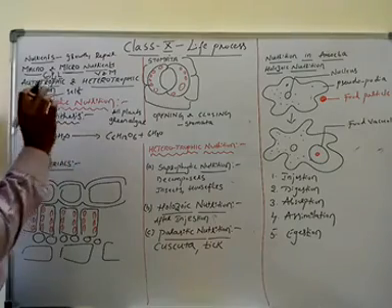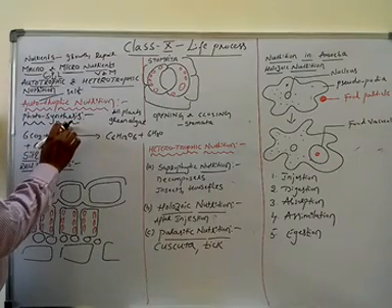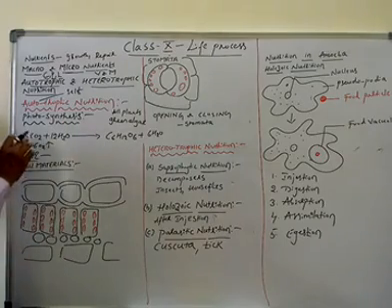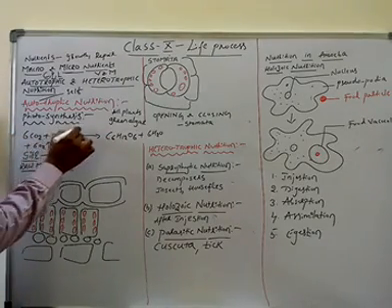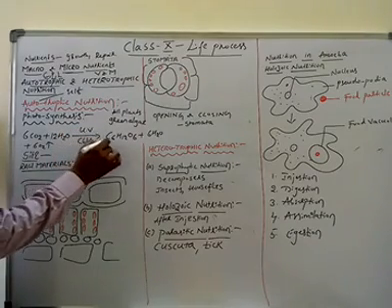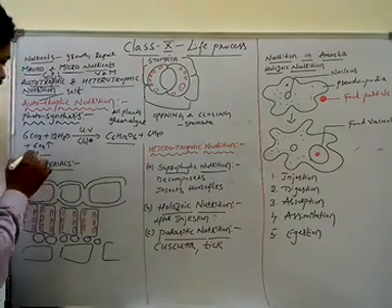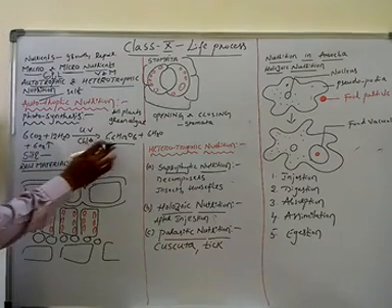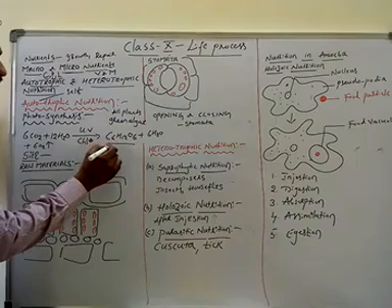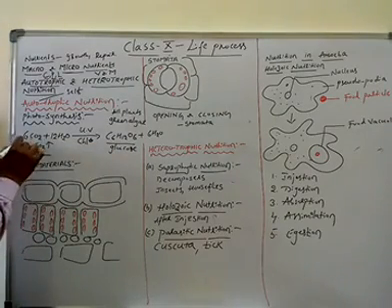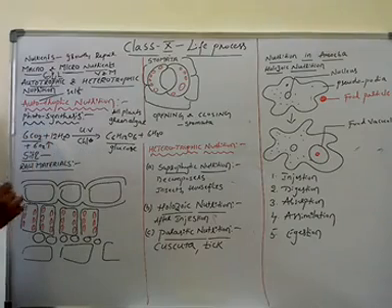If the organism is able to synthesize its own food material, that process is called photosynthesis. This is the equation of photosynthesis: 6CO2 plus 12H2O, in the presence of sunlight and chlorophyll, the plant prepares glucose and releases oxygen. In order to synthesize one molecule of glucose, how many carbon dioxide molecules does the plant require? Six carbon dioxide molecules.